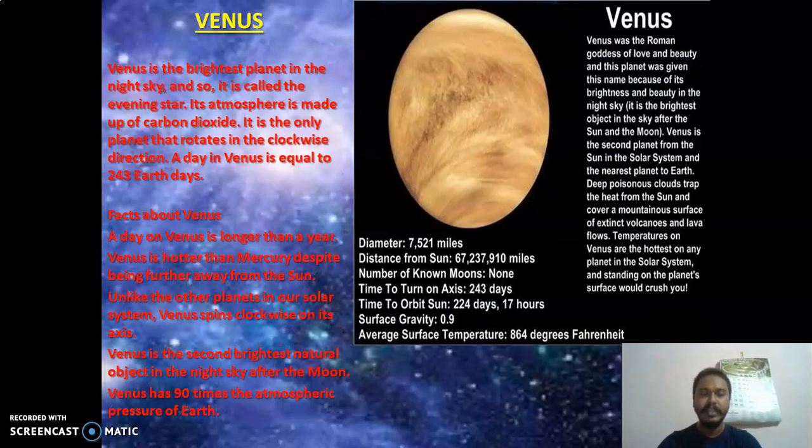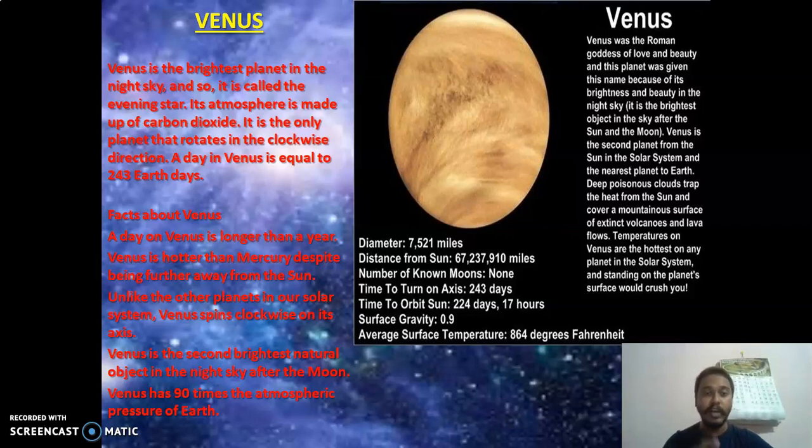Next is Venus. Venus is the brightest planet in the night sky, and so it is called the evening star, because it is brightest, so it can be visible, so it's known as the evening star. Its atmosphere is made up of carbon dioxide. Now another thing, see, this line has also a very important meaning. Its atmosphere is made up of carbon dioxide.